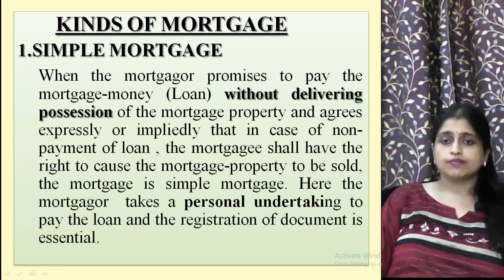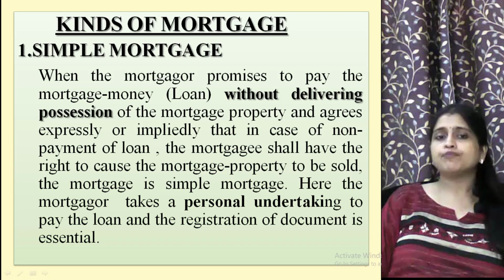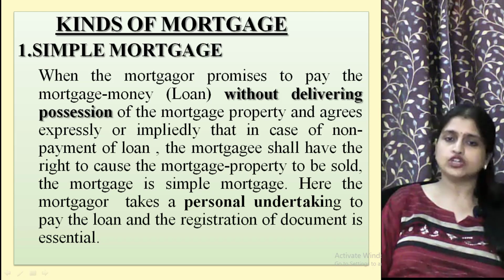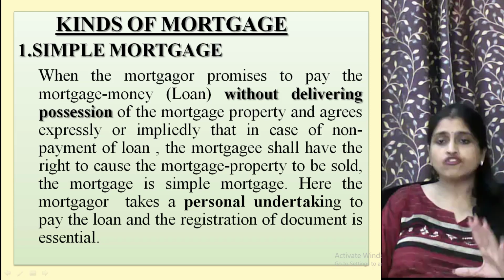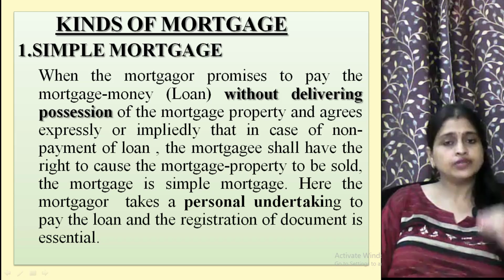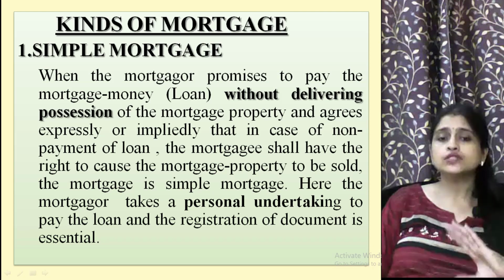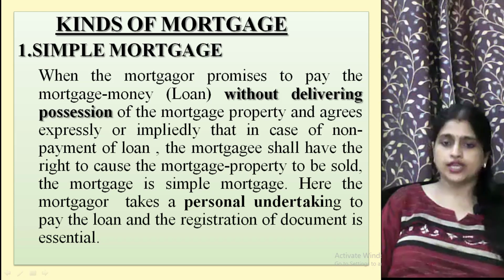When the mortgagor promises to pay the mortgage money, that is the loan, without delivering the possession of the mortgage property, and agrees expressly or impliedly that in case of non-payment of loan, that is, if he is the defaulter, then the mortgagee shall have the right to cause the mortgage property to be sold, the mortgage is called a simple mortgage.